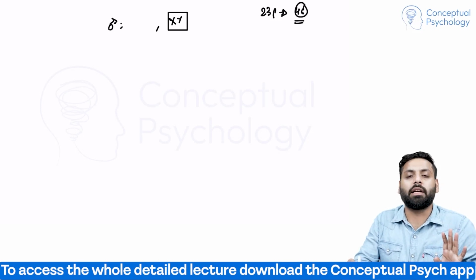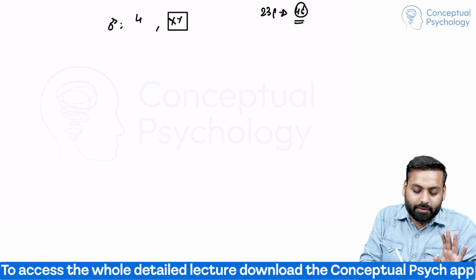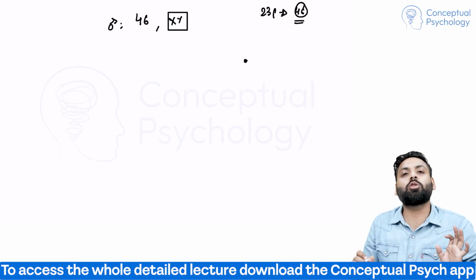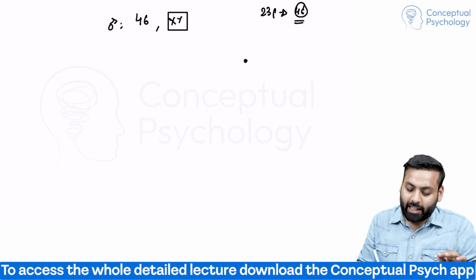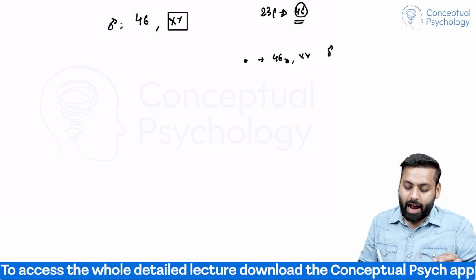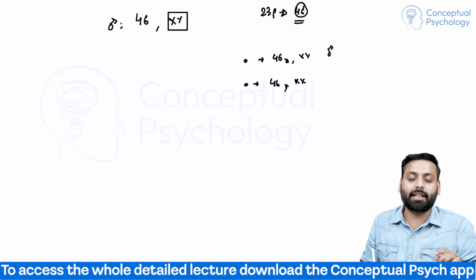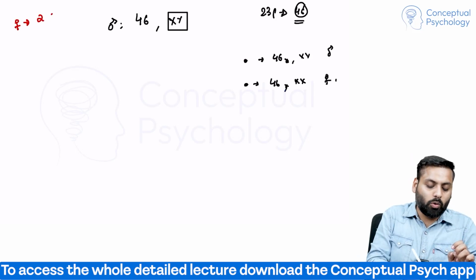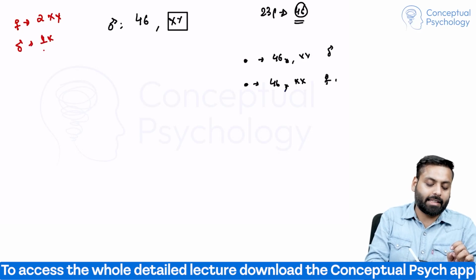So if in front of this it is written 46XY, I know this is male, and if it is written 46XX, I know it is female. A female has 2 X chromosomes, male has 1 X and 1 Y.